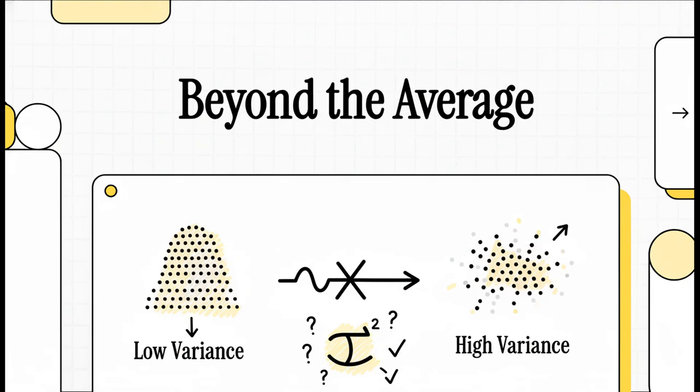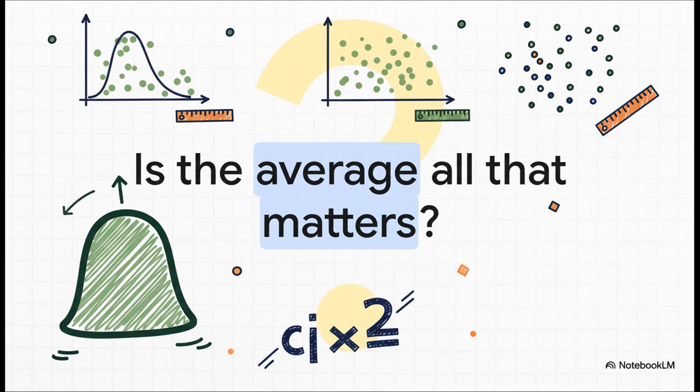We're always told to look at the average, the mean, that one number that's supposed to tell us everything. But what if focusing on just the average is actually making us miss the most important part of the story? Today, we're going beyond that middle number to talk about something that's often way more important: consistency, or as the statisticians call it, variance. So let me just ask you straight up, is the average really all that matters?